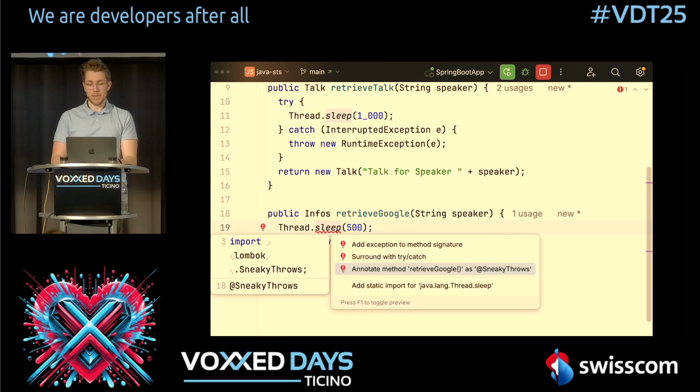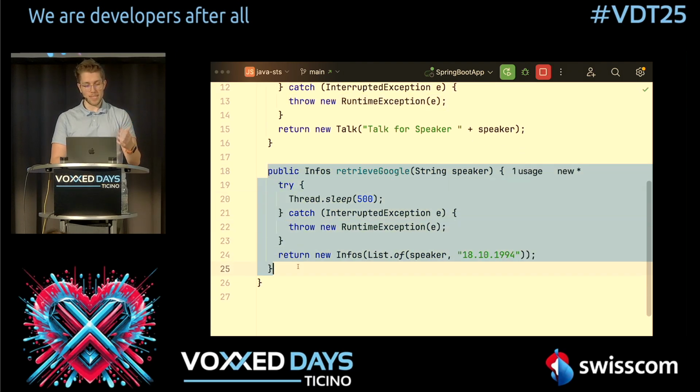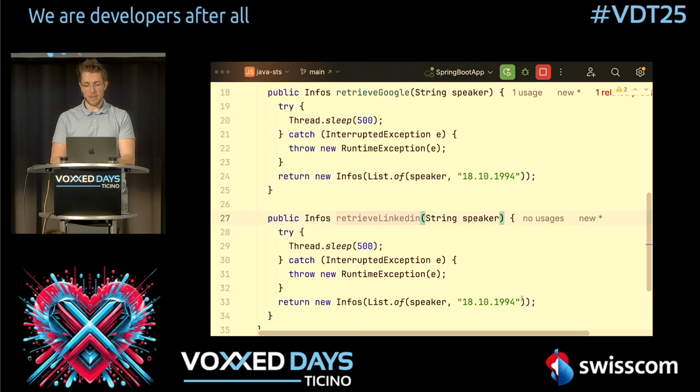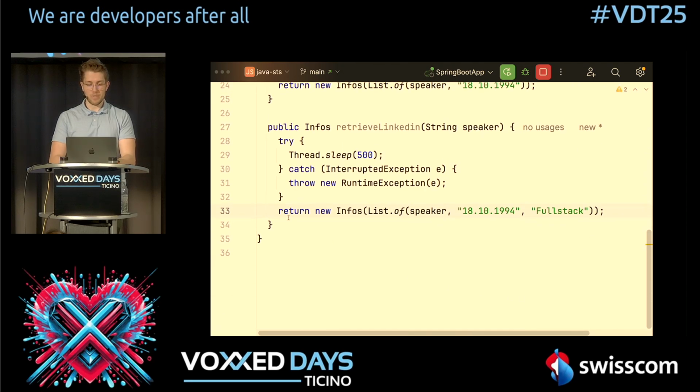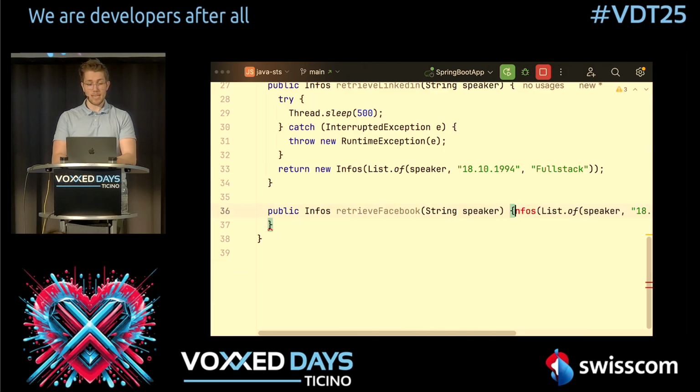And now we also add this for LinkedIn and, for example, for Facebook. So I will copy this, and I will say retrieveLinkedIn, and this has a little bit more information about me. And we do this a third time for Facebook. But for Facebook, we have something different because I don't have a Facebook account. So we will throw an error as soon as we try to access this. So we say throw new IllegalStateException, no data found.